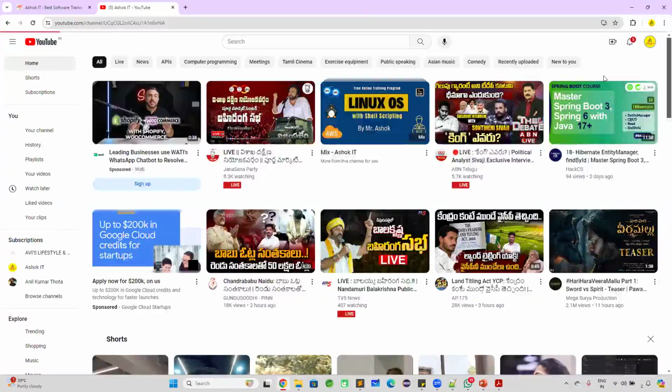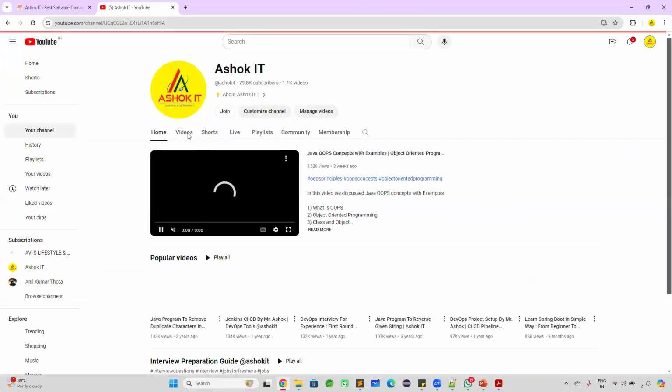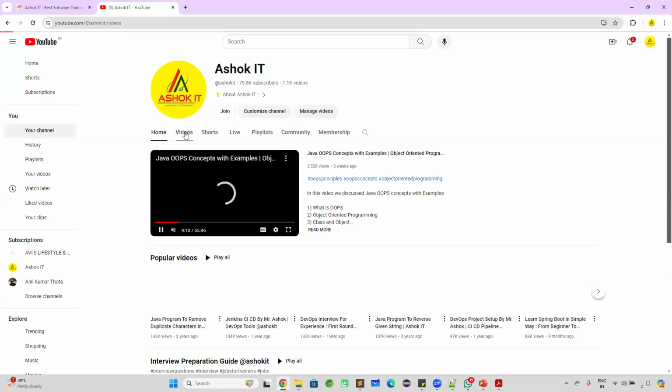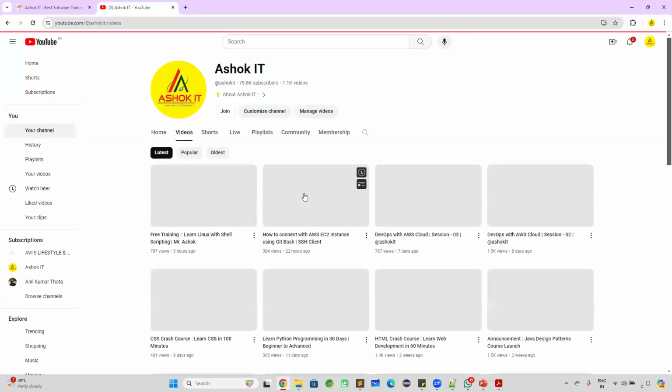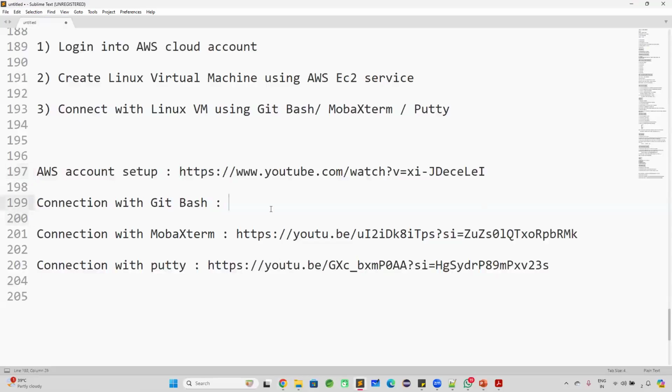Before coming to tomorrow's session, I request all of you to do the setup of the Linux machine, because from tomorrow we are going to start the practicals, guys. No more theory from tomorrow. From tomorrow, directly practical. Today, the theory session is complete. What is Linux? You understood. So tomorrow we are going to do the practicals. To do the practicals, you need to have a Linux machine ready. You should create the machine and you should connect to that machine.